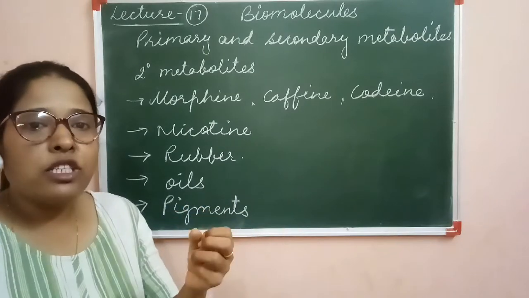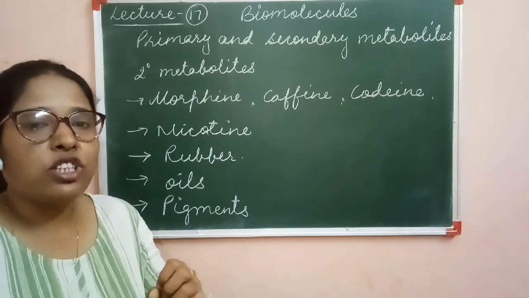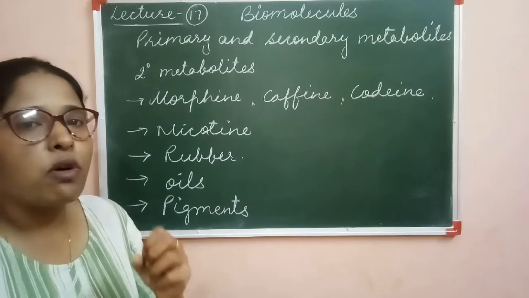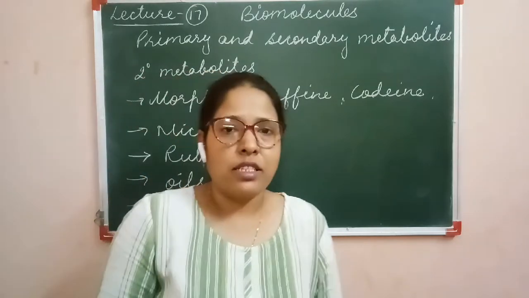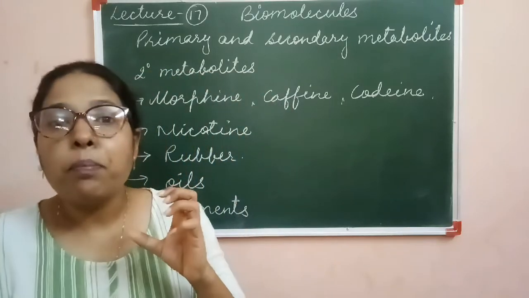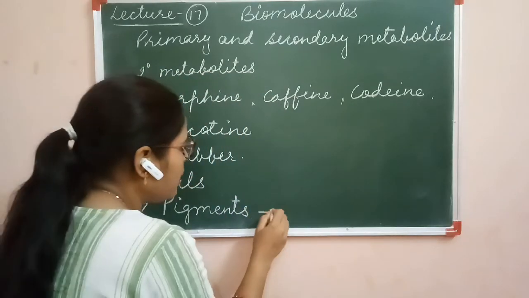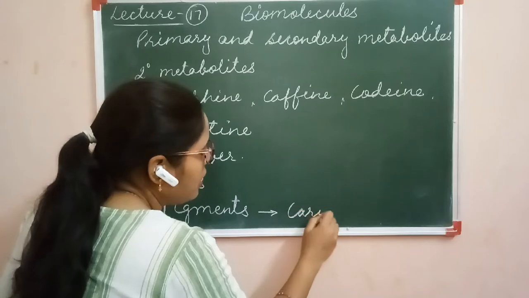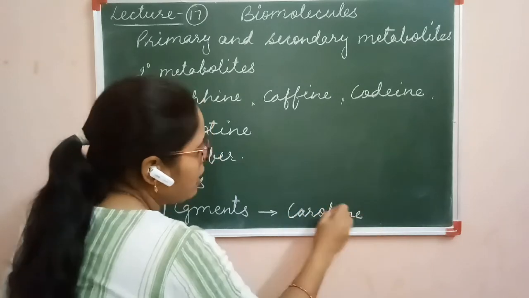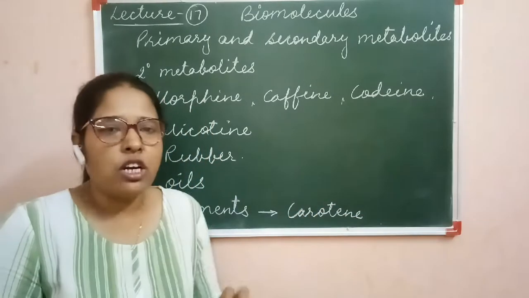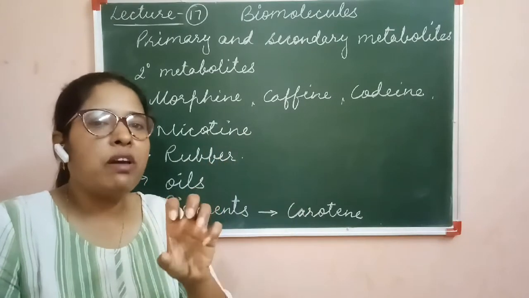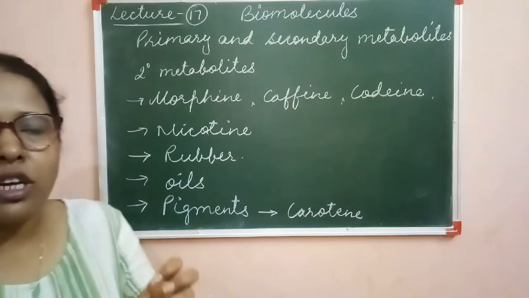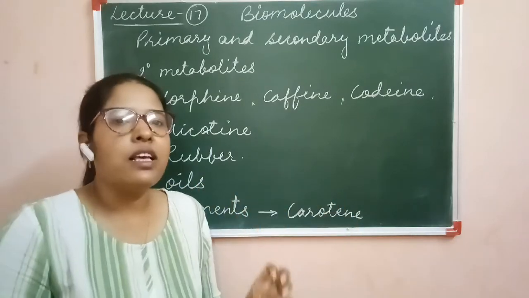Every pigment is going to perform a specific function. For example, chloroplast is responsible for trapping the sunlight for the process of photosynthesis. Clear? But the pigment which is present in the carrots, that is keratin. Chloroplast is having its specific function of trapping the sunlight. Other pigments are also responsible for providing color to the petals or the corolla, for attracting the insects.